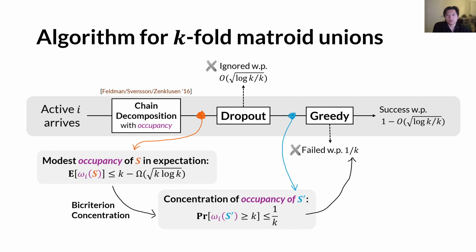And that eventually will imply a 1 minus O of square root of log k over k competitive ratio for our algorithm. And that will be it.